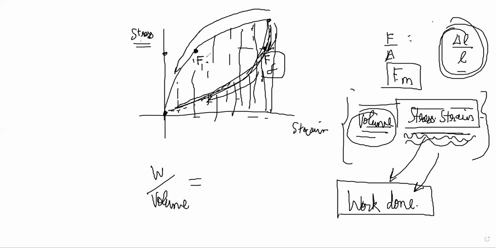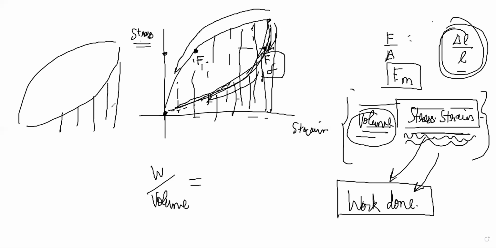So stress into strain product is area under this curve, right? And we see that while deformation, area under the curve was higher, while returning, area under the curve is lower, right? So work done during deformation is higher than work that you got back, or energy that was released when it went back to its natural situation, right? So a particular amount of energy is thus absorbed by the material in the cycle, right? Some amount of energy has been kept back, right?